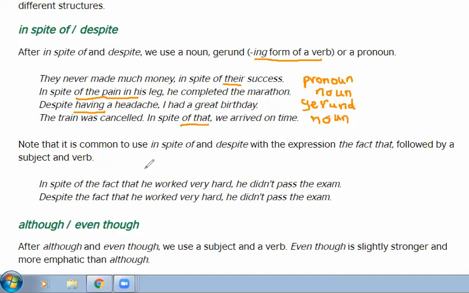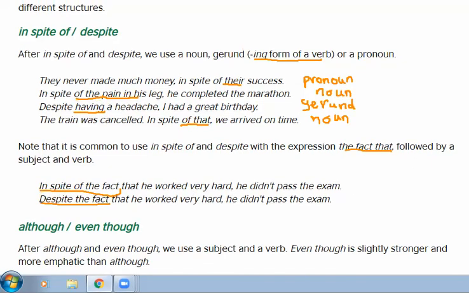Note that it is common to use in spite of and despite with the expression the fact that followed by a subject and a verb. In spite of the fact that he worked very hard, he didn't pass the exam. Despite the fact that he worked very hard, he didn't pass the exam.